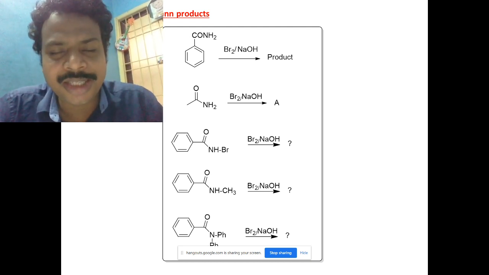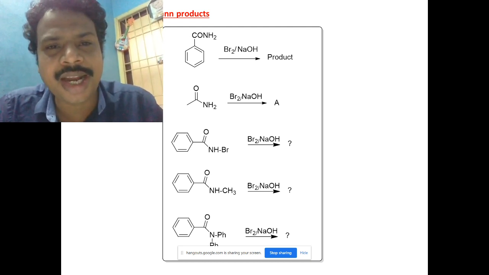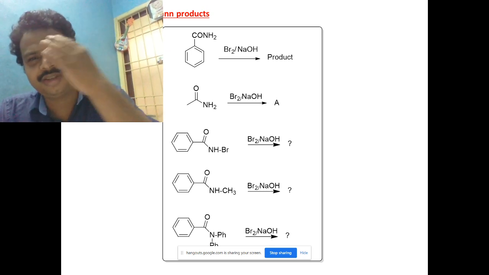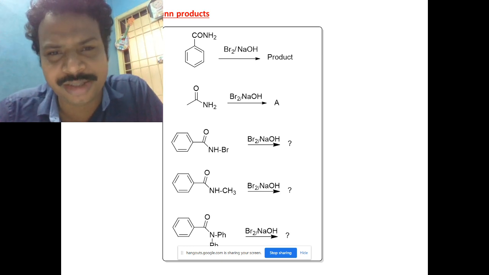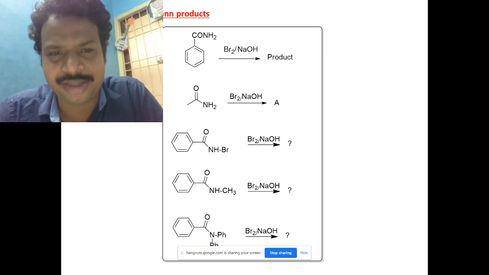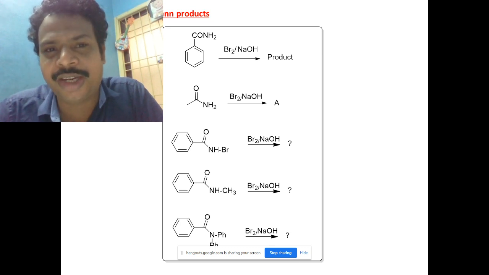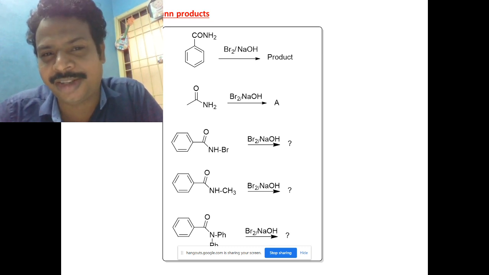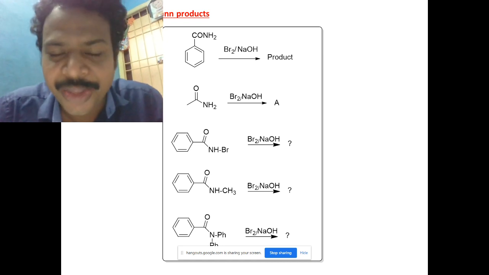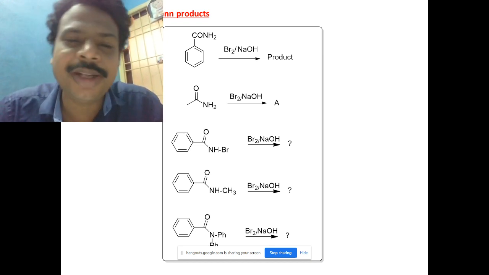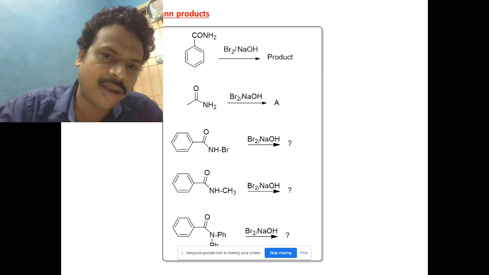Convert benzamide to aniline. Synthesize aniline from benzamide. The best way is the Hofmann reaction. Do you understand or not? If I were in class, I would definitely shout at you, because it takes a long time to understand. Okay, benzamide will become aniline. So what will happen in the next one? Tell me the product. Next I will come to the mechanism.